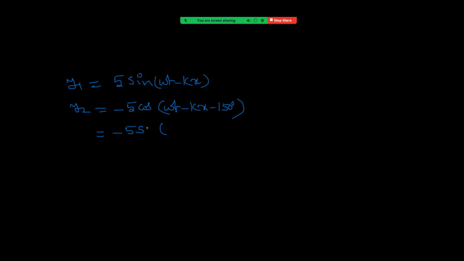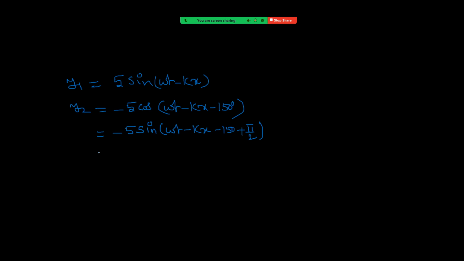So this is now sine(omega t minus kx minus 150 plus 90). Writing cos theta as sine 90 plus theta. Sine 90 plus theta means it is in the second quadrant, which is positive. And I want to take this minus also inside.